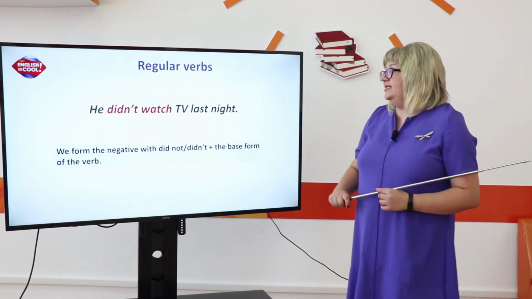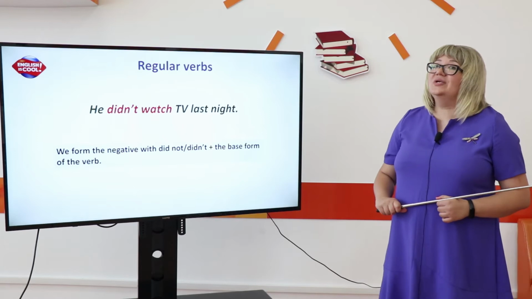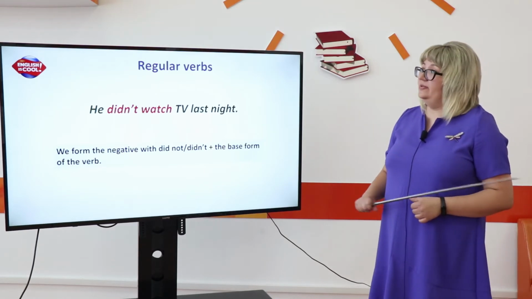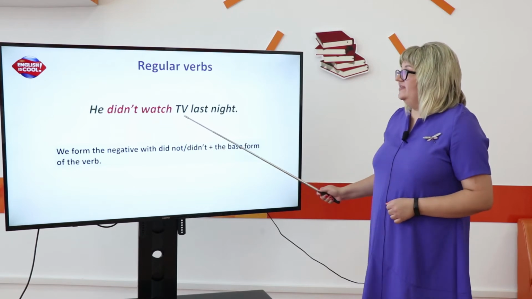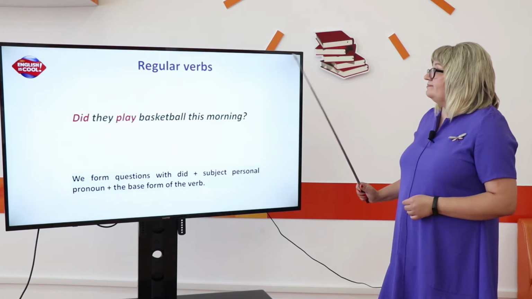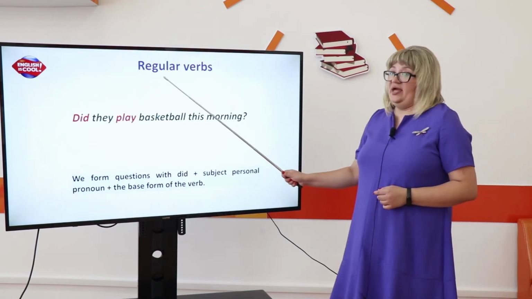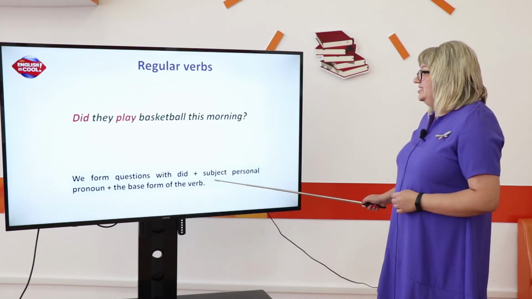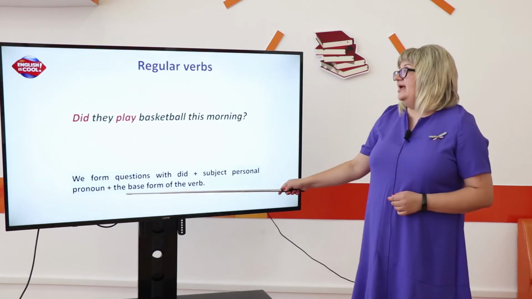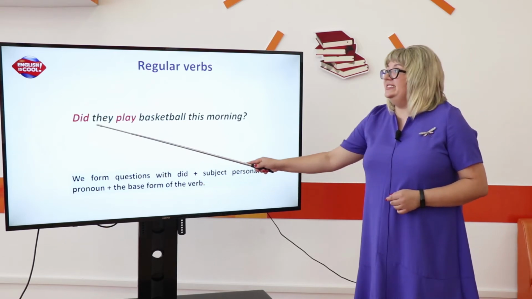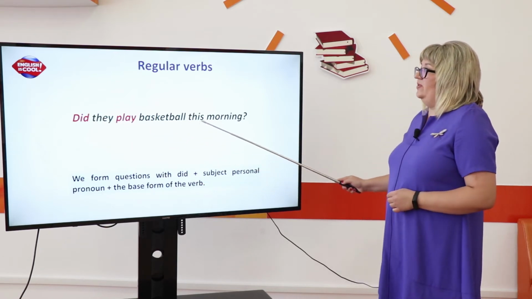We form the negative with did not or didn't and the base form of the verb. For example, he didn't watch TV last night. Next, regular verbs: we form questions with did, the subject personal pronoun and the base form of the verb. For example, did they play basketball this morning?